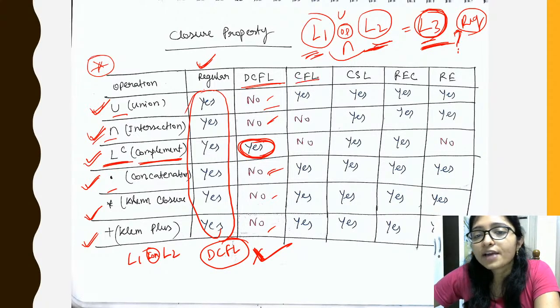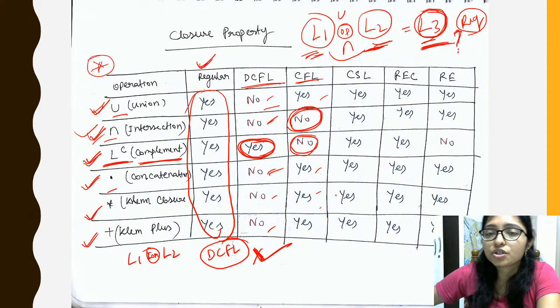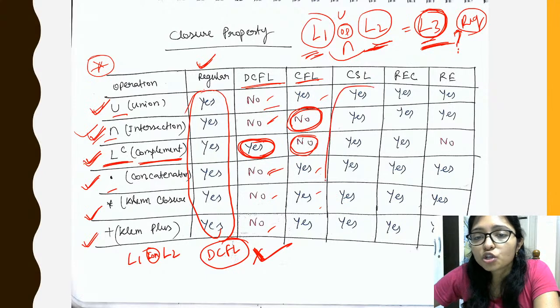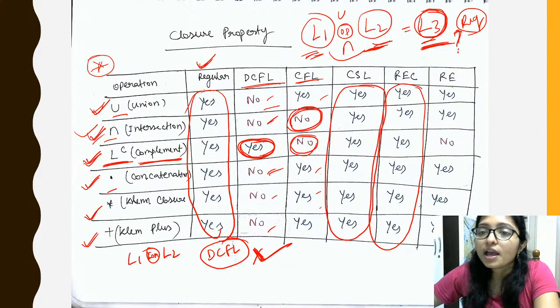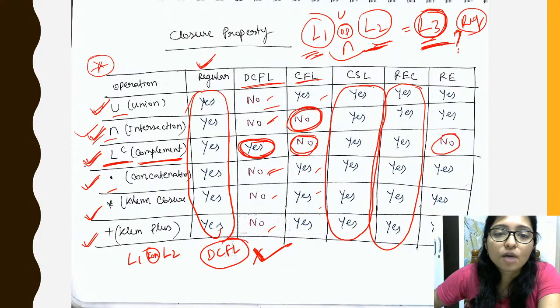Now, for CFL, for intersection and complement, it is not closed. CFL is not closed under intersection and complement. For the others, it is closed. And for CSL also, for everyone it is closed. For recursive also, for everyone it is closed. And for recursive enumerable, only complement is the exception.